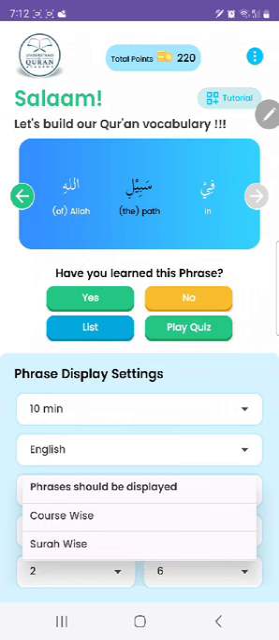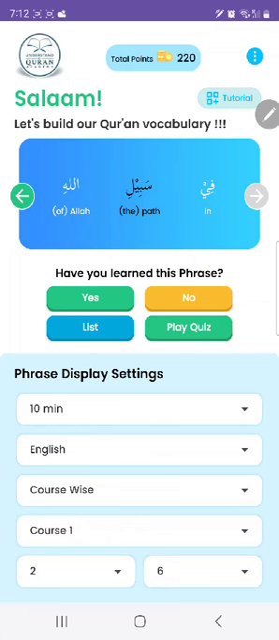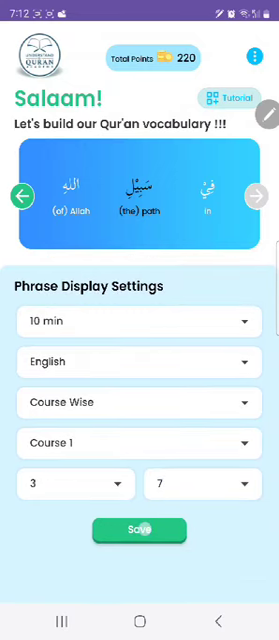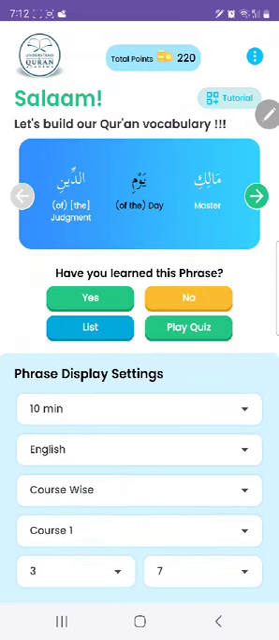Then I touch on course wise, and it says phrase should be displayed course wise or surah wise. I take course wise, I mean Understand Al Quran Academy courses, which are there on understandquran.com or on youtube.com/user/understandquran, or in the app called With the Quran. So now I selected course 1, and in that I can select lessons, let's say lesson number 3 to lesson number 7, and then I say save. Then only words from those lessons will be shown.